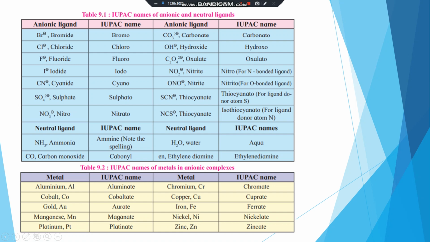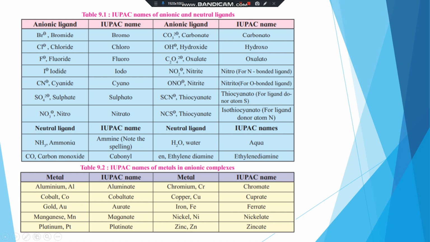Then neutral ligands: ammonia, NH3. In IUPAC nomenclature, this is ammine. Then carbon monoxide, in IUPAC, carbonyl. Then water, in IUPAC, aqua. And ethylenediamine, en, it is ethylenediamine in IUPAC nomenclature.